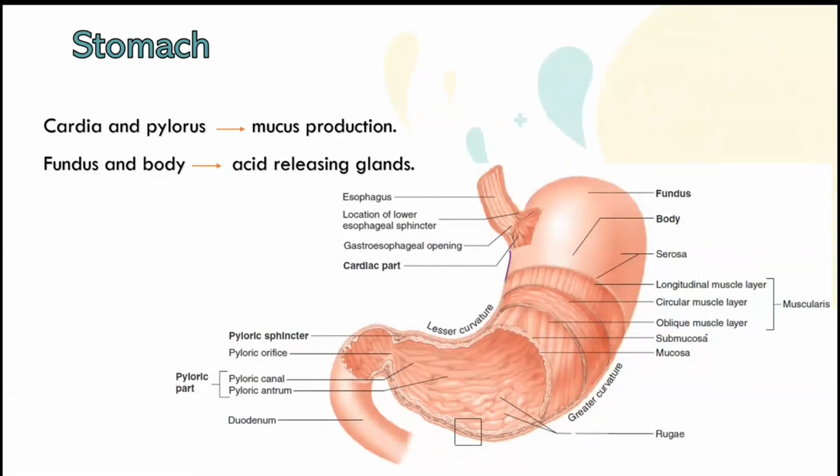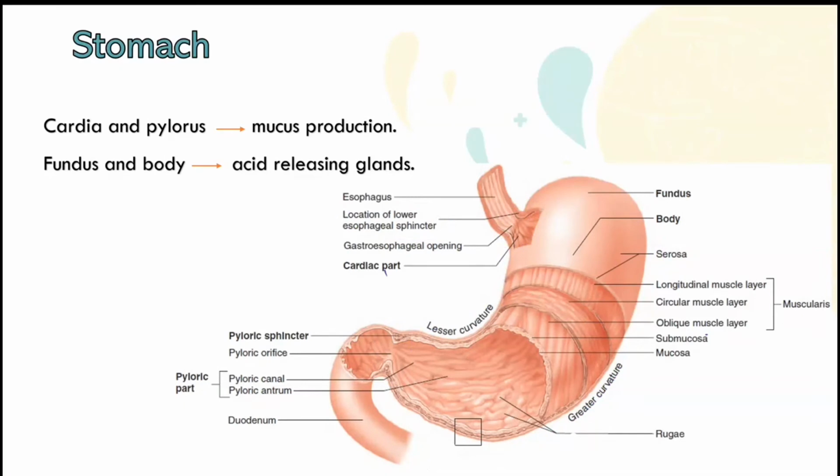Also, we shouldn't forget that there are 2 sphincters. We mentioned the lower esophageal sphincter, and there is the pyloric sphincter. The curvatures: here we have the greater curvature, you can see it here, and the lesser curvature is there. And there is also the lining of the stomach.